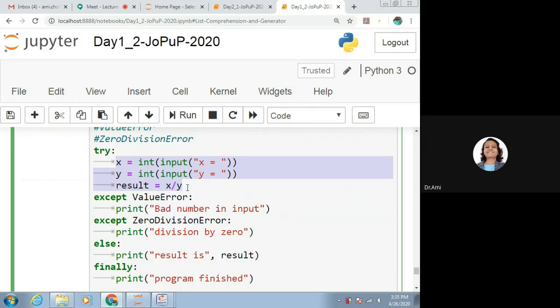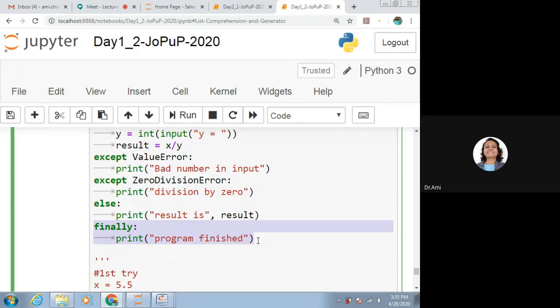For a specific exception, if we want to handle it, we should use except with the exception name. You can use multiple exceptions because whatever code you have written may be generating many exceptions. So you can say it can be this one exception, it can be the second exception. We can write as many excepts as possible, depending on what code you have written inside the try. After that we can say else, and then we do have the finally.